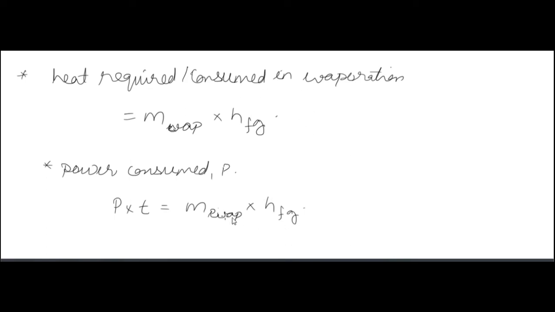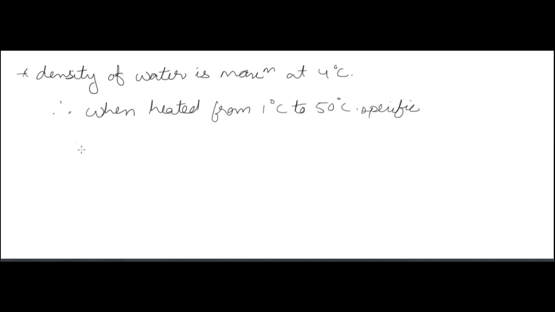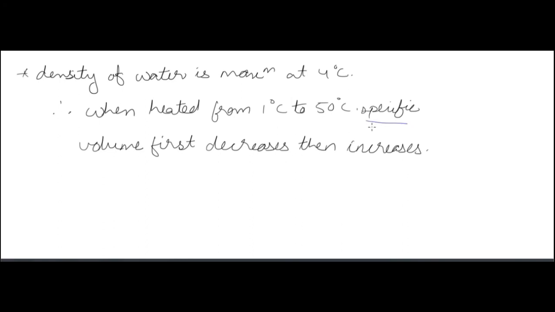Now density of water is maximum at 4 degrees centigrade. So when we heat the liquid from 1 degree to 50, it's a question asked in GATE: what will happen if you heat the liquid from 1 degree centigrade to 50 degrees centigrade? We know that the density of water is maximum at 4 degrees centigrade and density is inversely proportional to specific volume. So density is equal to 1 by specific volume. So the specific volume first decreases and then increases.